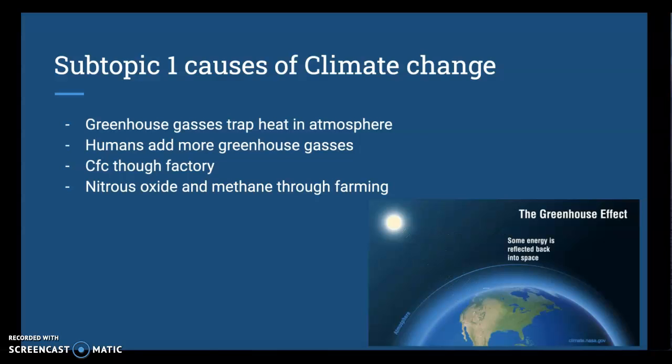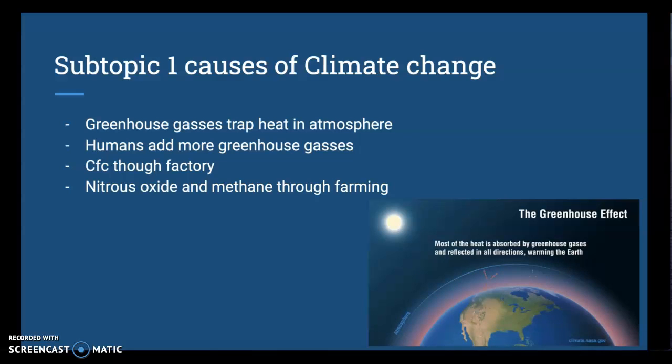One of the examples of the increasing greenhouse gases by humans are CFCs, or chlorofluorocarbons. These are normally put into the atmosphere via factory emissions. Another example are nitrous oxides and methane gas. And this is normally put into the atmosphere through farming or fertilizers.